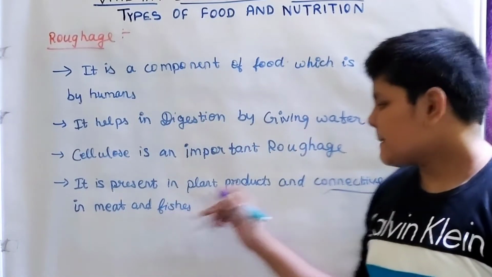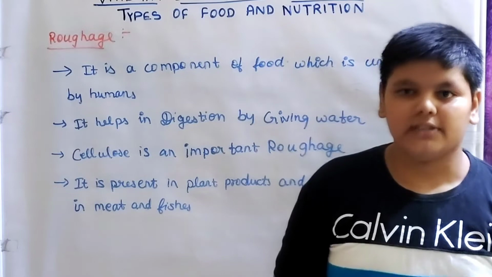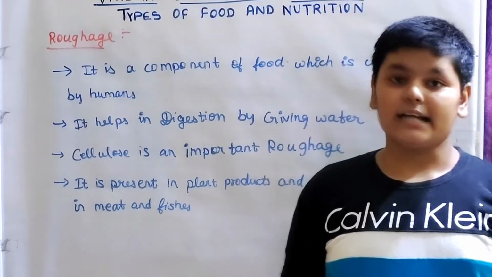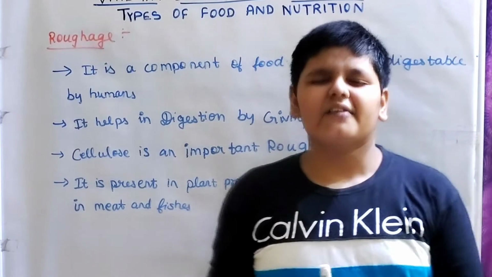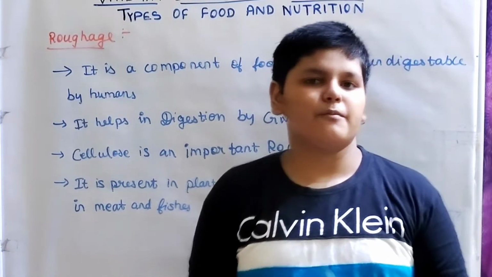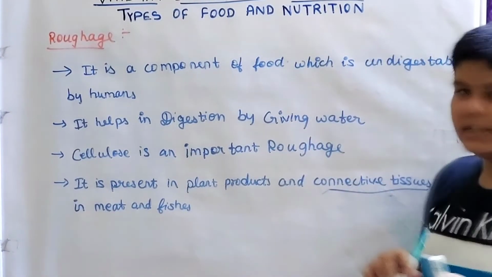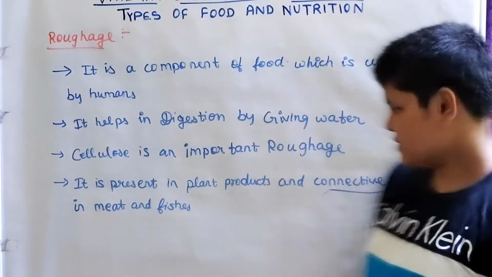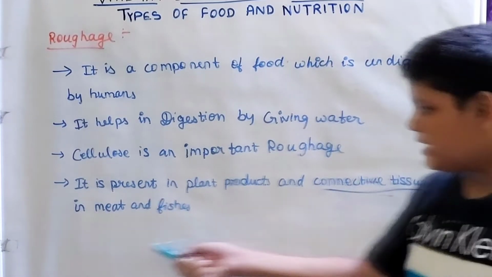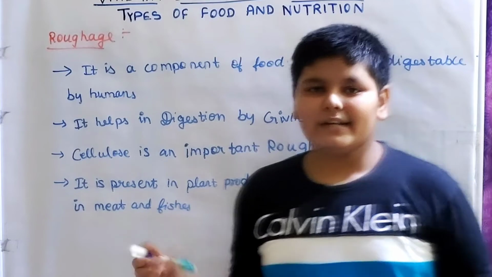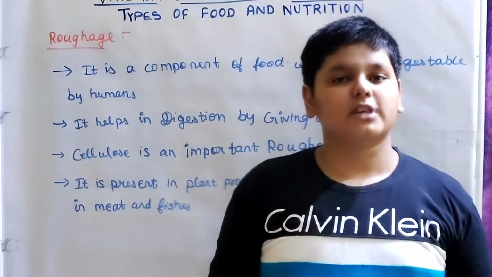So it is present mostly in plant products. For example, you can take spinach. It has a lot of cellulose. Each and every plant product has cellulose in it, and not only cellulose, many different types of roughage. And in meat and fishes, there are some connective tissues which also contain roughage.